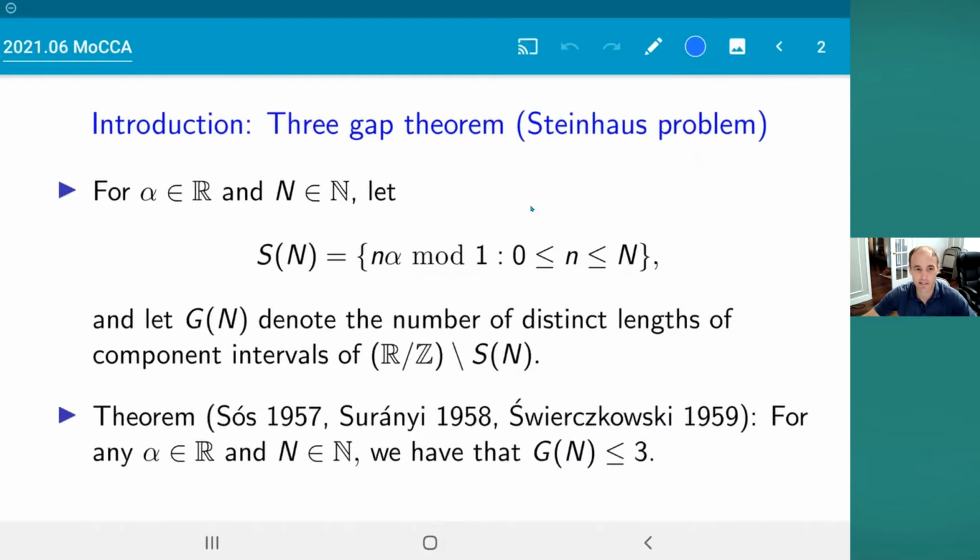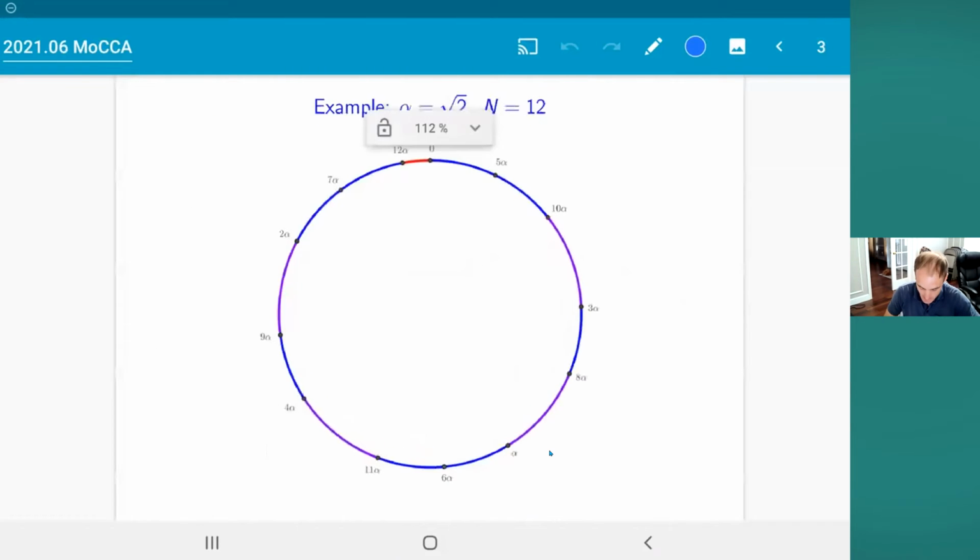So this is the setup. You pick a real number alpha and a natural number N, and then you consider the points n alpha mod 1, with n going from 0 up to N. This set I'm calling S_N. When you take that set of points off the circle, you're left with component intervals. I'll show you a picture in a minute. If you let G_N denote the number of distinct lengths of component intervals, then what the Three Gap Theorem says is that that quantity is always bounded above by 3. When you first see this, you might think that you're reading it wrong, but it's really true. It doesn't matter what alpha and N you pick. When you take these points off the circle, you're always going to have at most 3 distinct distances remaining.